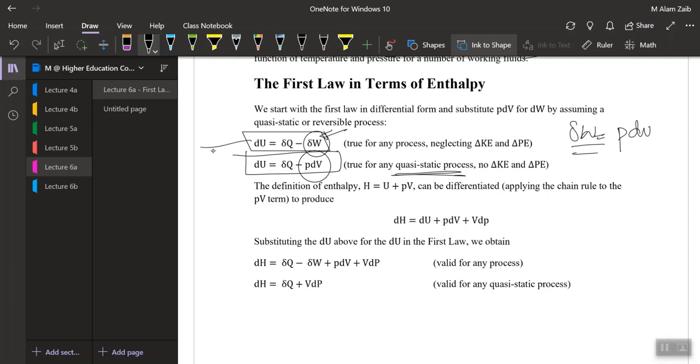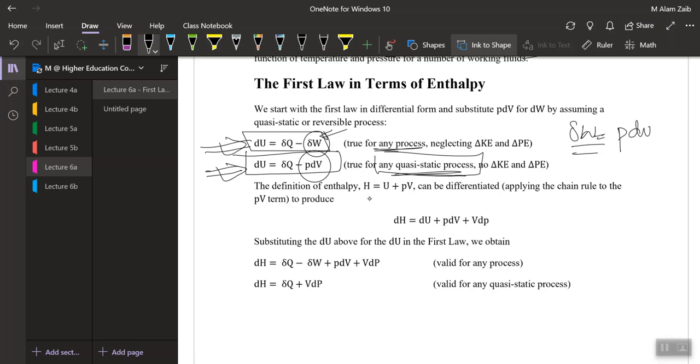So the above equation, change in internal energy is equal to Q minus W, is true for any process, whether it is a quasi-equilibrium process or any other kind of process, non-quasi-equilibrium process, irreversible process, reversible process. So this equation is true. But this equation, change in internal energy is equal to Q minus P dV, is only valid when the process is a quasi-static process.